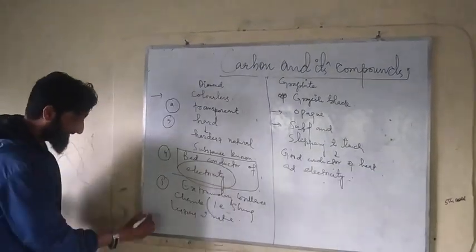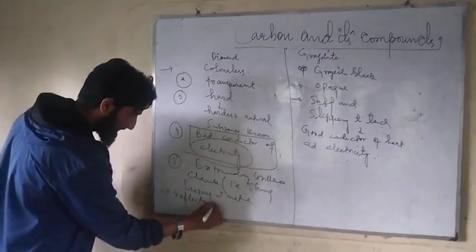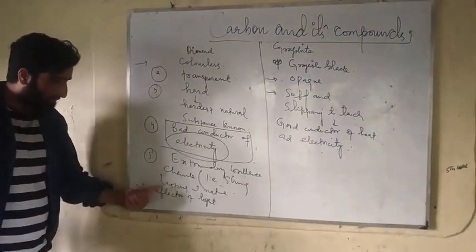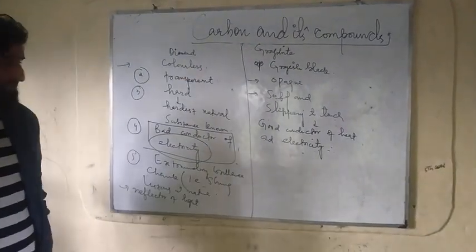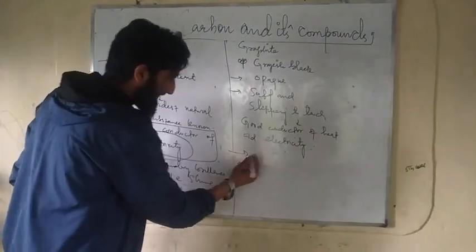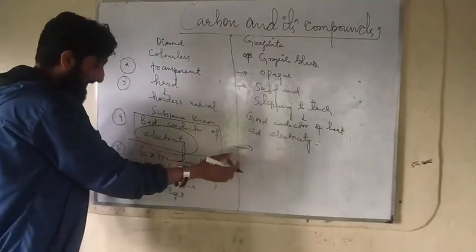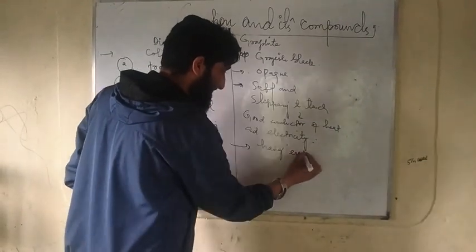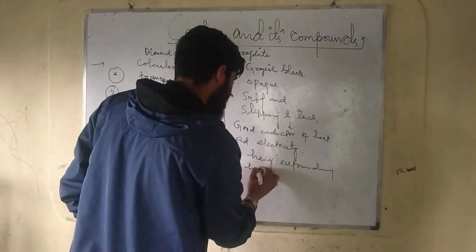That's why diamond is a good reflector of light. Graphite does not have extraordinary brilliance.